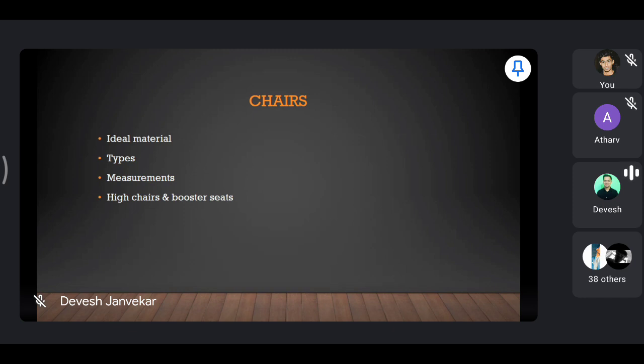What are your booster seats? They have an adjustment; you can adjust the height of this. In most restaurants, if they do not have high chairs, they have these booster seats. This is again a type of cushion that is used for children to level up the chair to the table. Those are your booster seats.